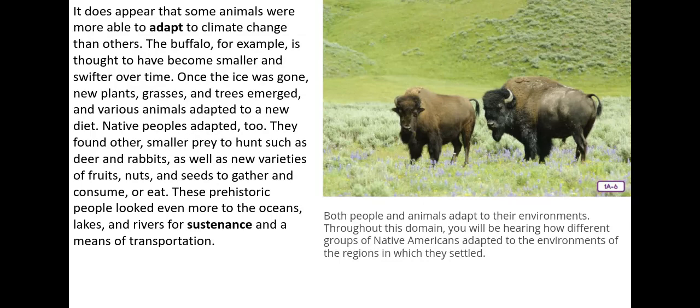Once the ice was gone, new plants, grasses, and trees emerged, and various animals adapted to a new diet. Native peoples adapted too. They found other smaller prey to hunt, such as deer and rabbits, as well as new varieties of fruits, nuts, and seeds to gather and consume or eat. These prehistoric people looked even more to the oceans, lakes, and rivers for sustenance and a means of transportation. Both people and animals adapt to their environments.